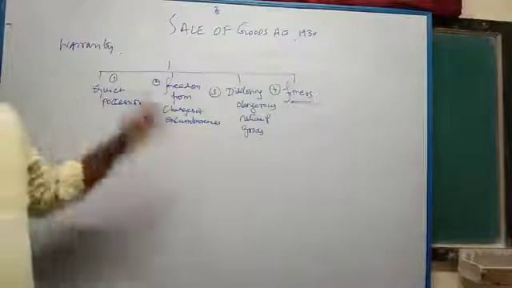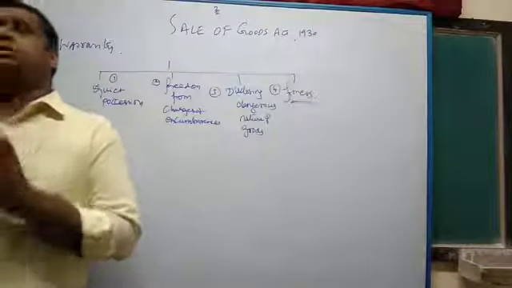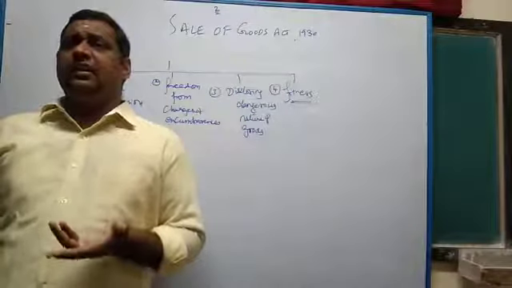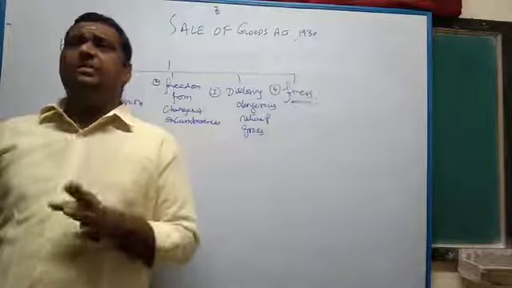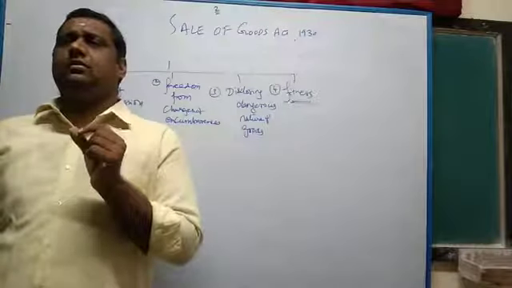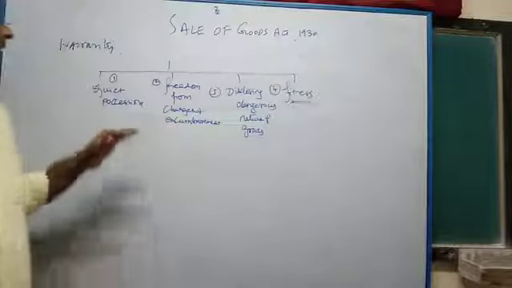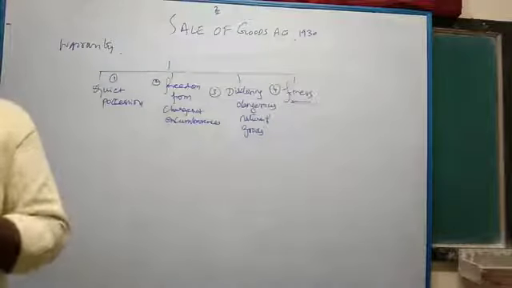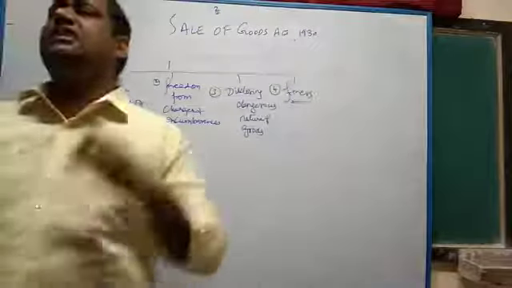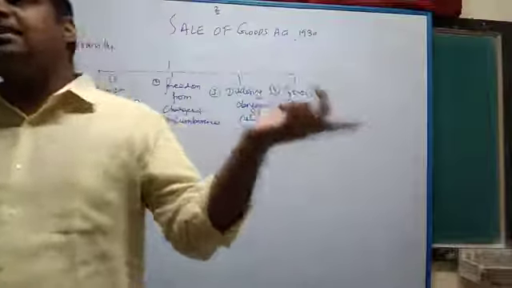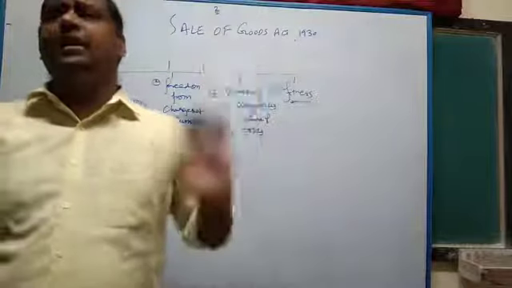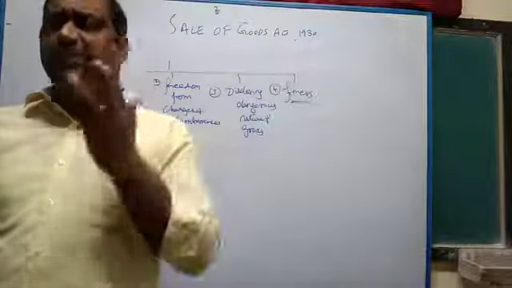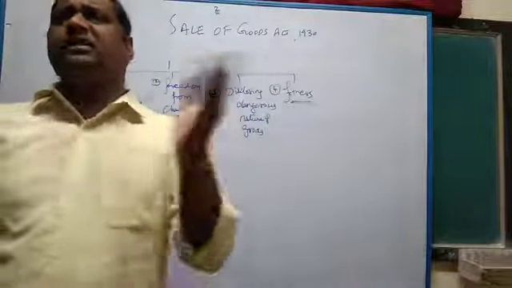The first is warranty as to quiet possession. What do you mean by quiet possession? When the buyer buys the product from the seller, he has to become the absolute owner of the goods, which means the seller should have a good title that passes to the buyer by virtue of the sale. Therefore, the seller should not sell somebody's goods, transfer them, take away the money and run away. He cannot do that. The seller has to sell proper goods of his own; he is the right owner of the goods he is selling.